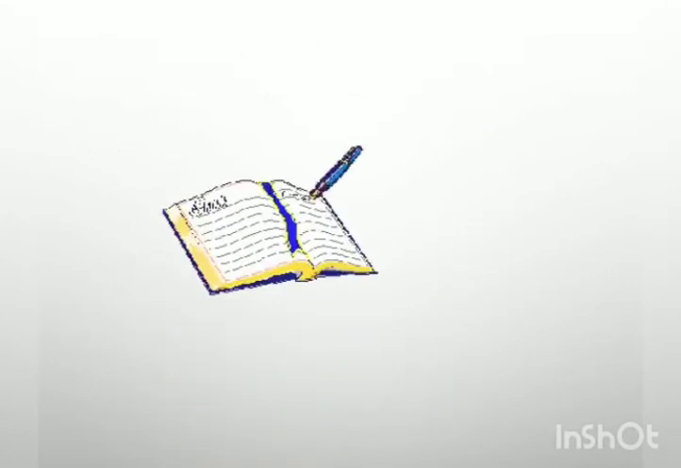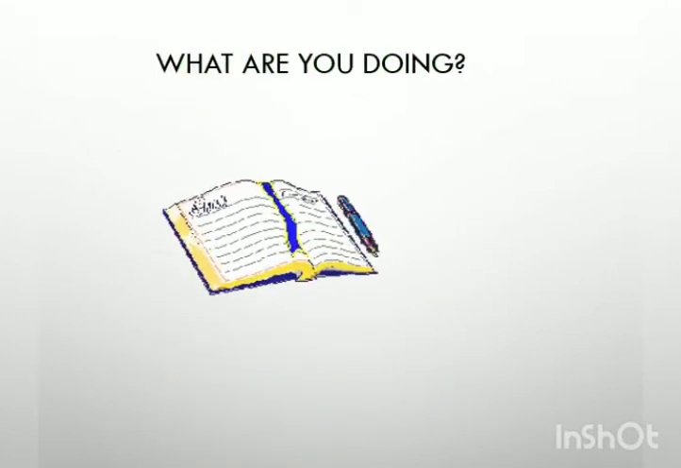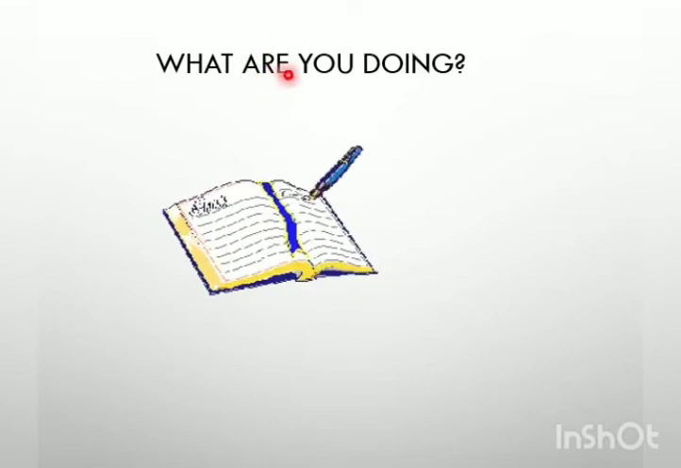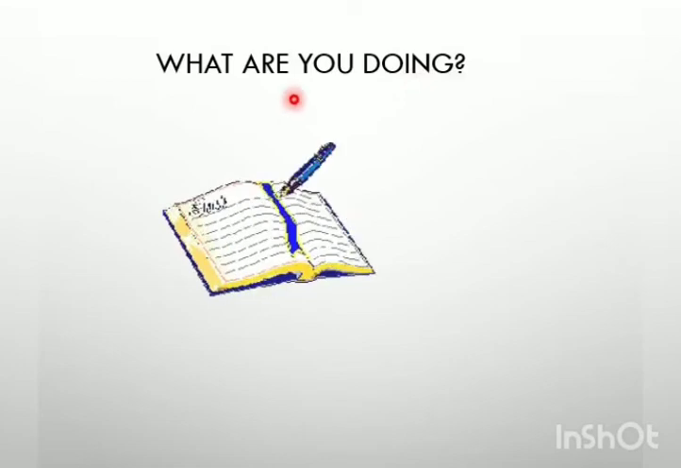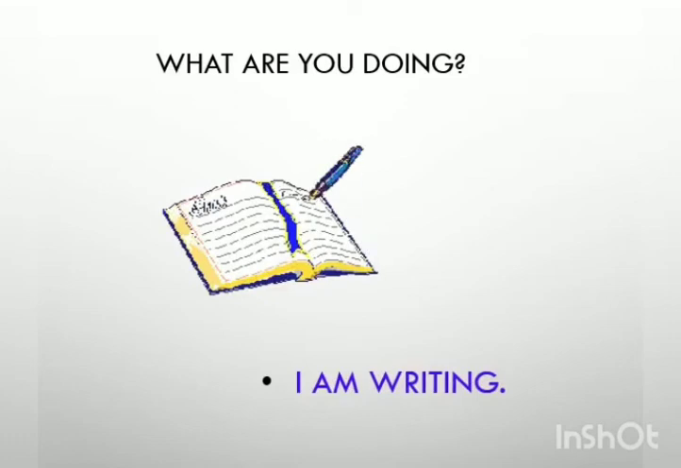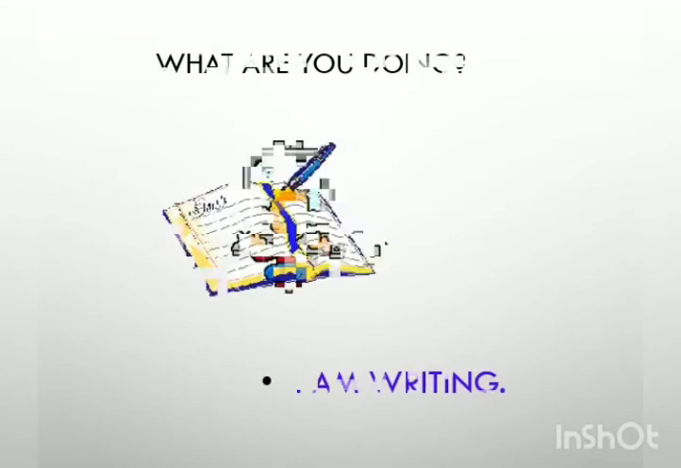Children, if somebody asks you a question, what are you doing, how will you answer it? The way it is being asked, you have to answer accordingly. Now are is used in present tense and the verb doing tells you that it is in continuation. So this question is in the present continuous tense. How will you answer? You can answer that I am writing. If not, you can say I am not writing.